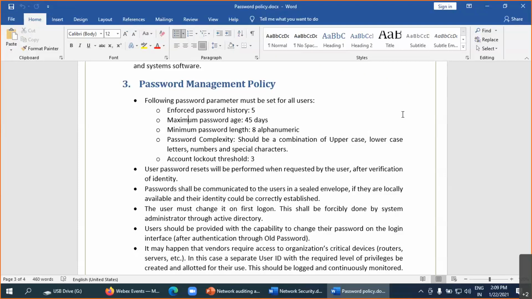Somehow these days it is also seen that if you go for the audit, 3 to 4 days before the audit they implement everything. They change the passwords, they harden the devices, but that is not good practice. If you have SOPs or guidelines, like suppose you purchased a new device for the organization and want to connect it, there should be guidelines for hardening that device before connecting it to the network.